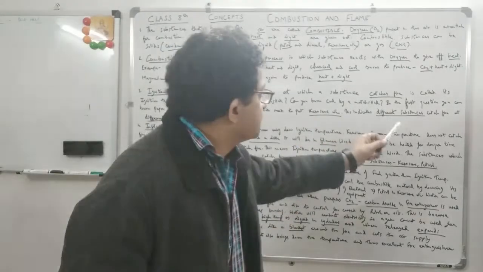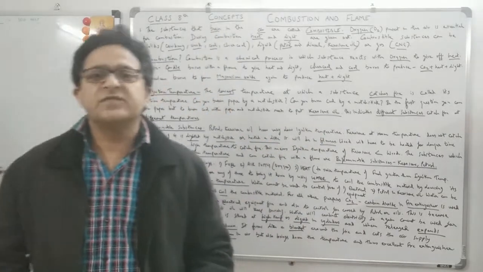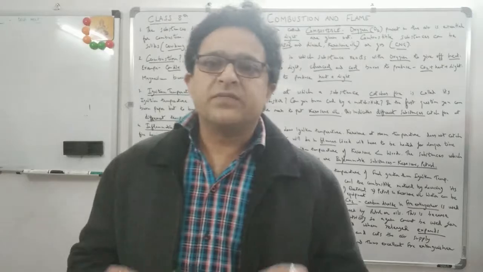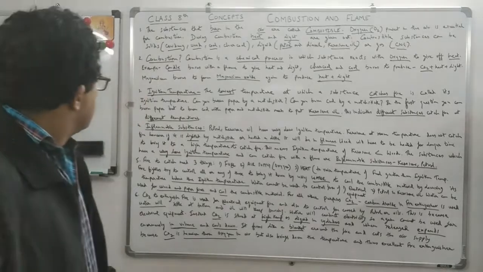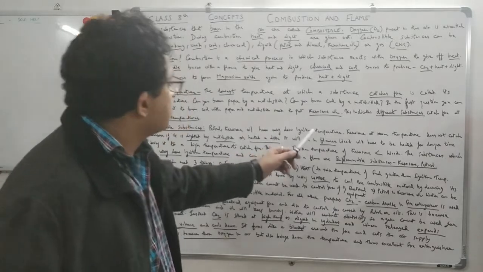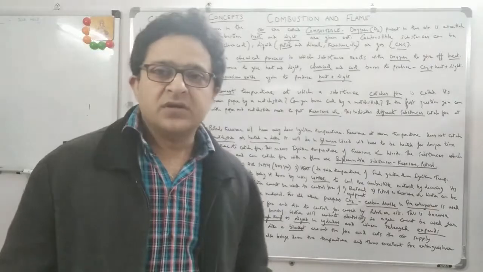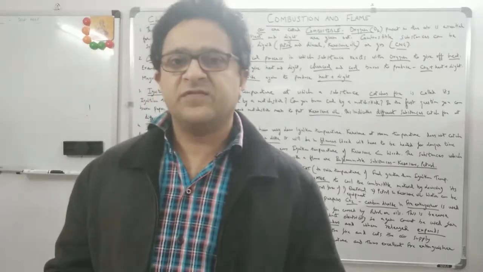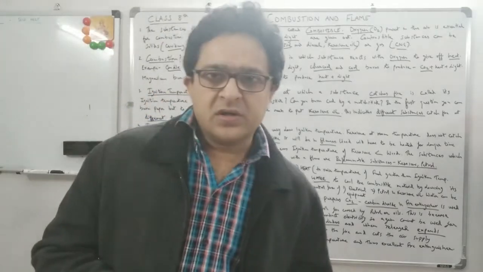This indicates different substances catch fire at different temperatures. So what this means is that the ignition temperature, the temperature at which any substance catches fire, will be different for different substances. Inflammable substances, petrol and kerosene oil, have a very low ignition temperature, which means even with a slight spark of a matchstick, they will catch fire. The ignition temperature is not very high, so they will easily catch fire.